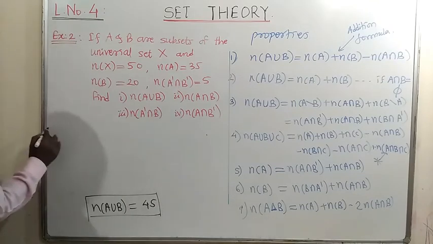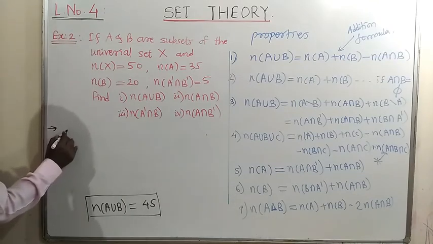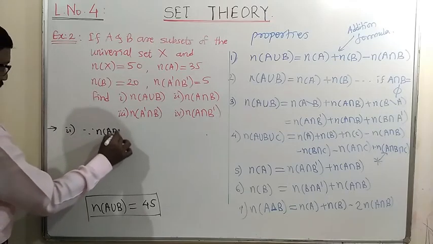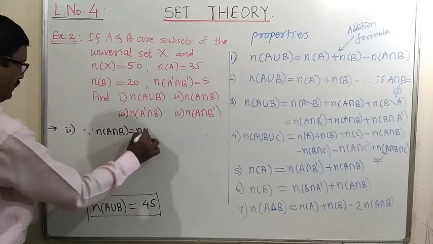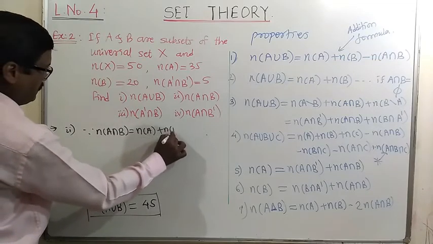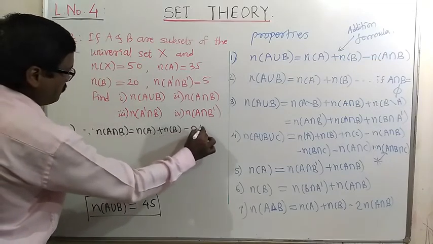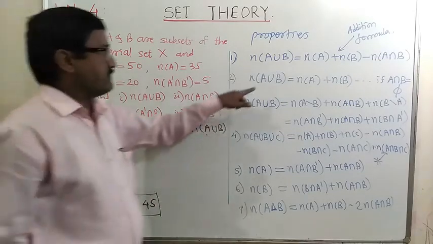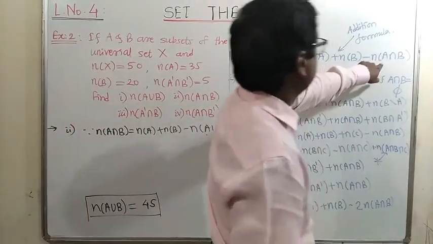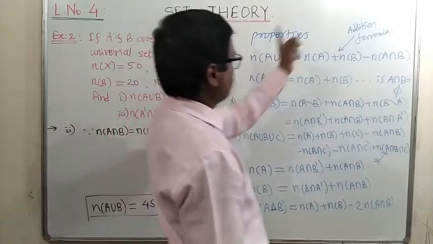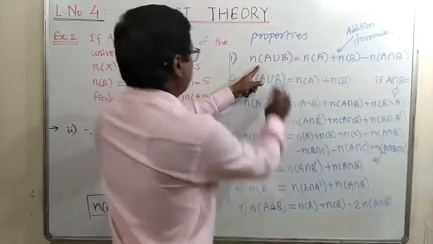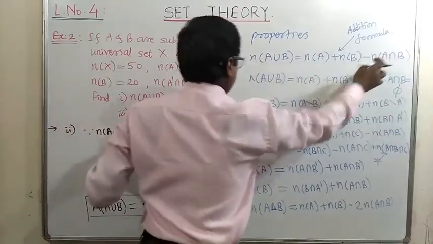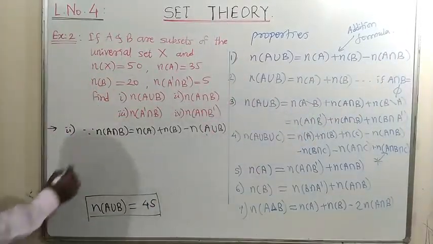As we know the formula for that. Now second part, since the number of elements in the union is equal to NA plus NB minus the number of elements in the intersection, we can rewrite this formula, taking this term to the left and taking this to the right. Taking the intersection to the left, it becomes positive and this becomes negative. So we get the simple formula.